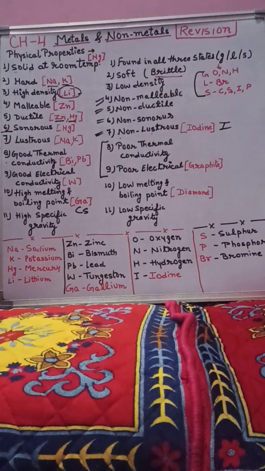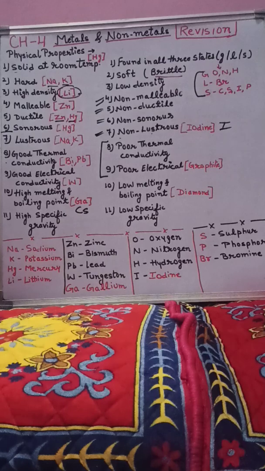The examples of metals are gold, silver, copper, aluminium, zinc, sodium, potassium. And as examples of non-metals, you can write the name of any gas, for example oxygen, hydrogen, nitrogen. All these are non-metals. Carbon, sulfur, coal. Okay. These are the examples of non-metals.